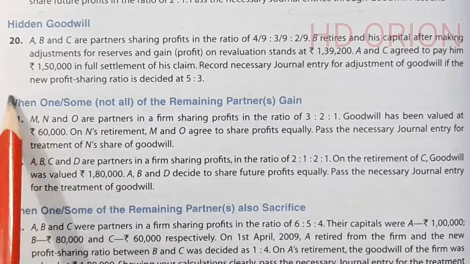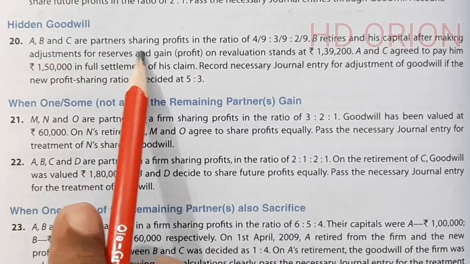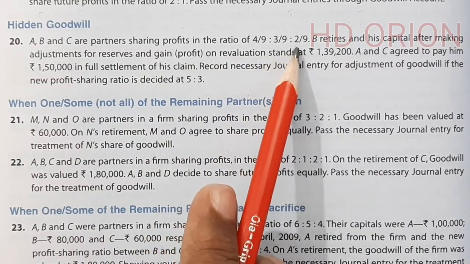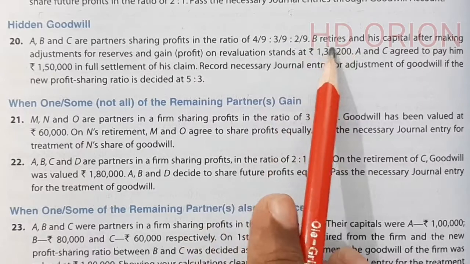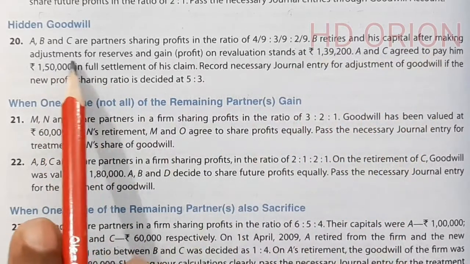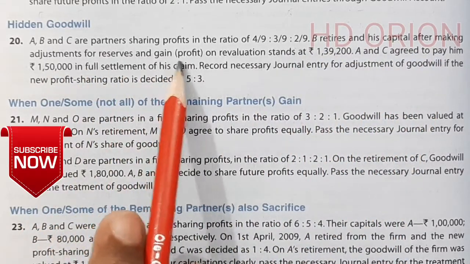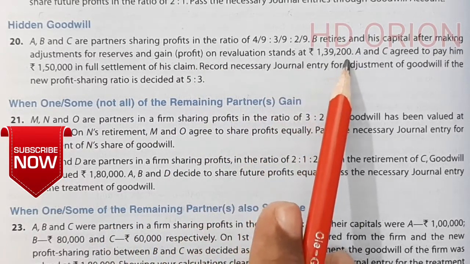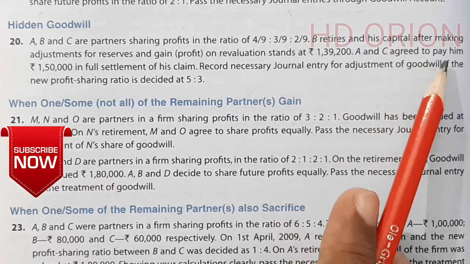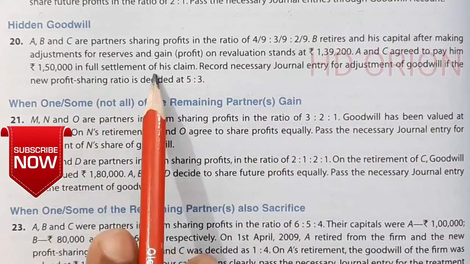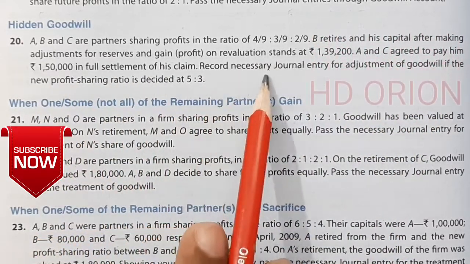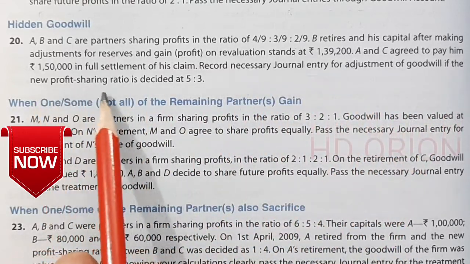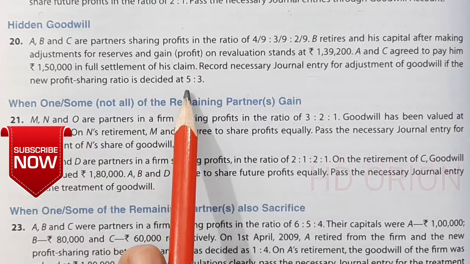Hidden goodwill, question number 20. A, B and C are partners sharing profits in the ratio of 4/9 : 3/9 : 2/9. B retires and his capital after making adjustments for reserves and gain, that is profit, on revaluation stands at rupees 1,39,200. A and C agreed to pay him rupees 1,50,000 in full settlement of his claim. Record necessary journal entries for adjustment of goodwill if the new profit sharing ratio is decided at 5:3.